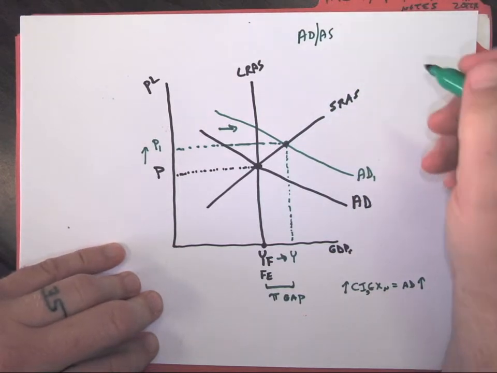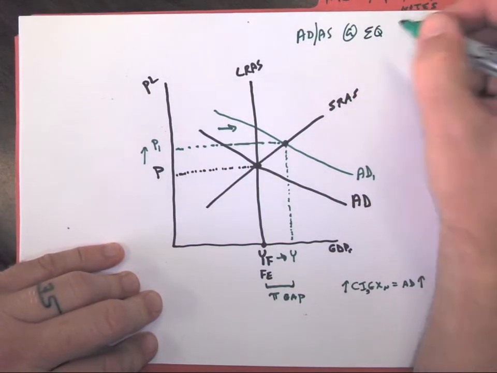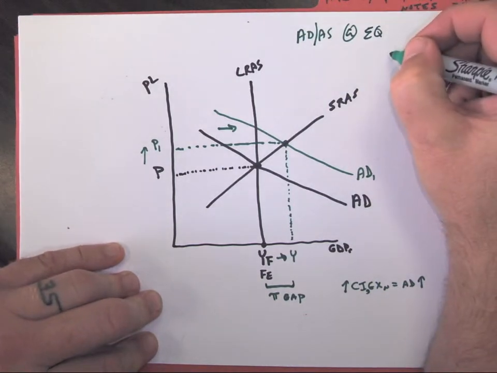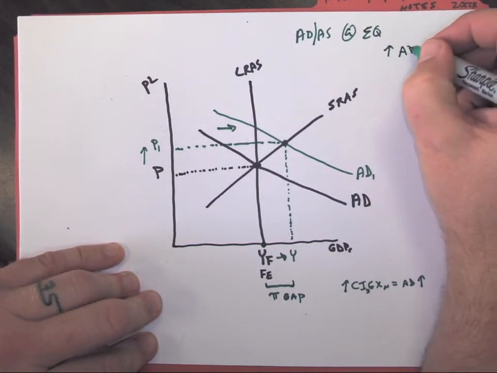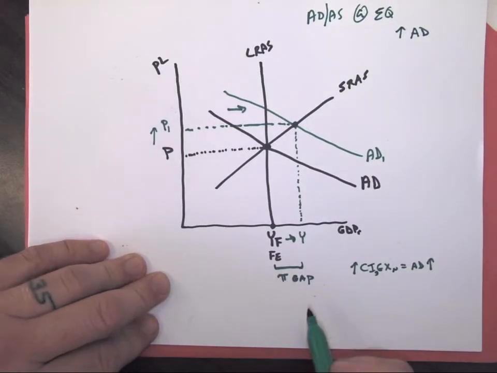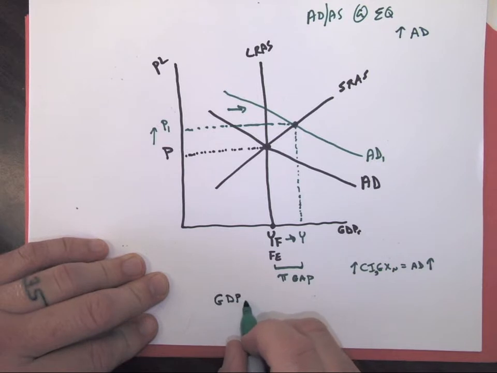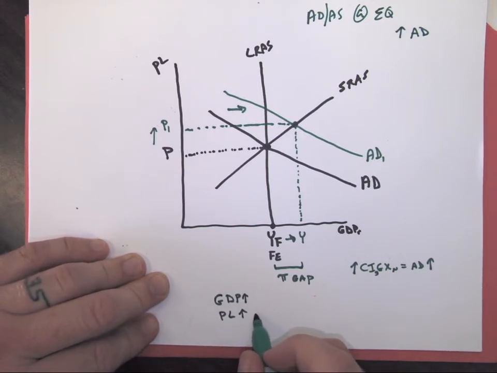AD-AS model at equilibrium and an increase in aggregate demand. So what we're going to have at the bottom here, let the labels tell the story. So our GDP is going to go up, price level is going to go up, and price level is really another name for inflation.